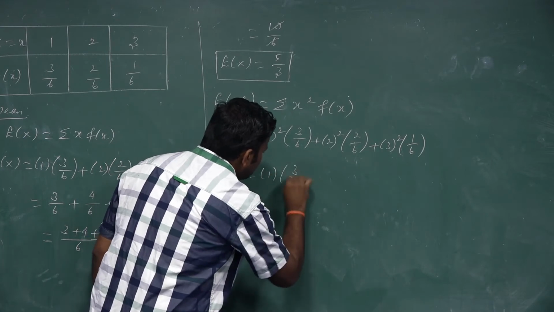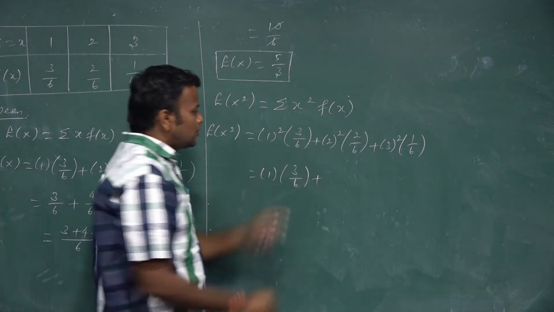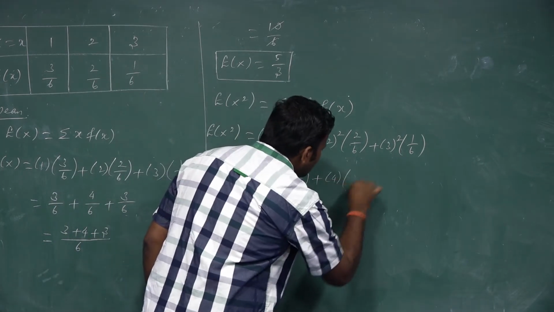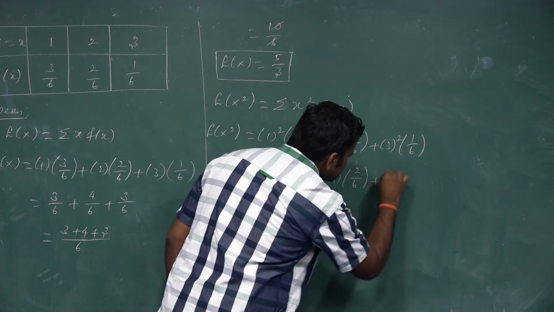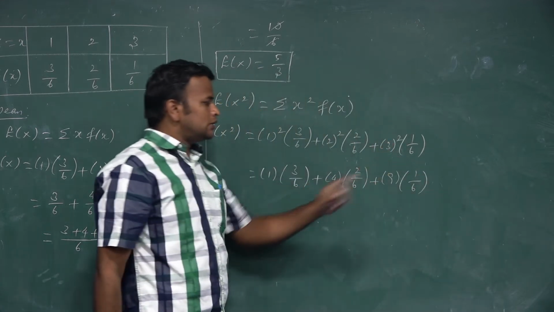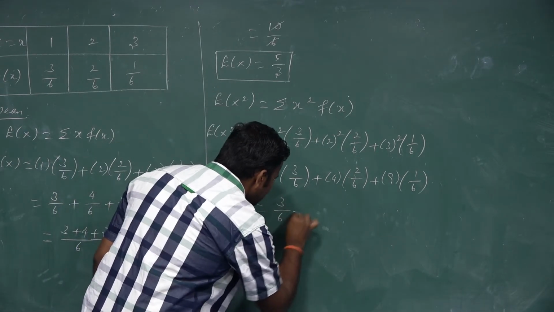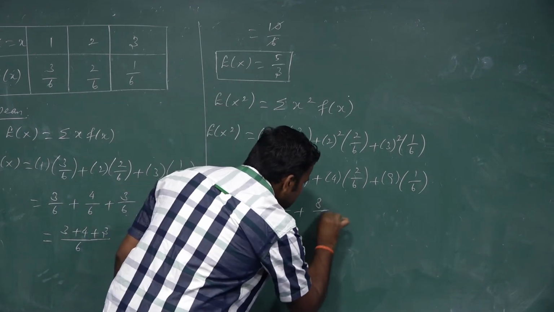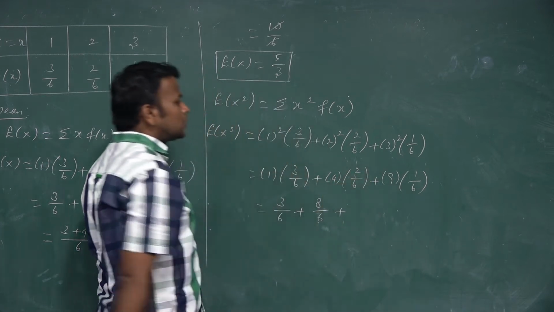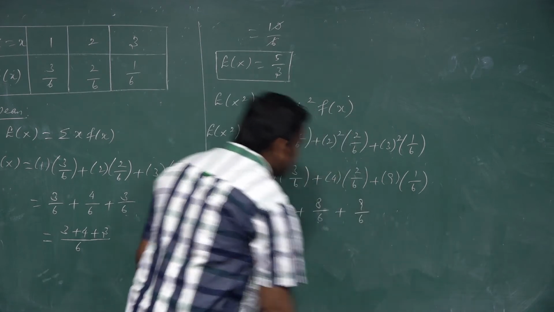1 square is 1, of 3 by 6. 2 square is 4, of 2 by 6. Plus 3 square is 9, of 1 by 6. So 3 by 6, 4 twos are 8, 8 by 6, plus 9 by 6.